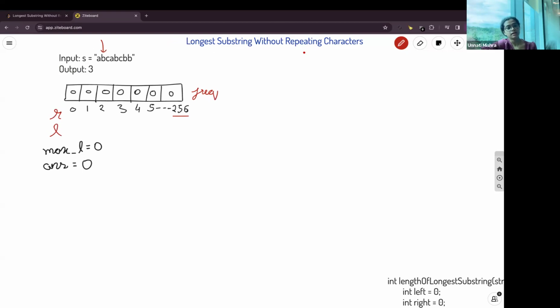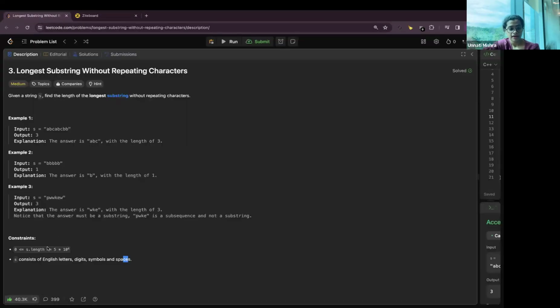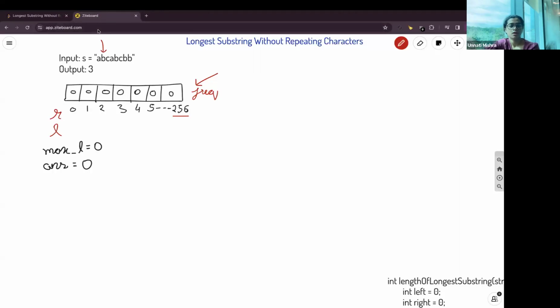So if we want to find the characters which are repeating, we need to store them somewhere. We'll store the frequency of the characters in an array so that we'll be able to find how many duplicate characters are there so that we can avoid them in the substring. We'll take a frequency array of size 256 because in total there are 256 ASCII characters. And in the constraint it is given that it will consist of English letters, digits, symbols and spaces. So we'll have the length of the frequency array as 256.